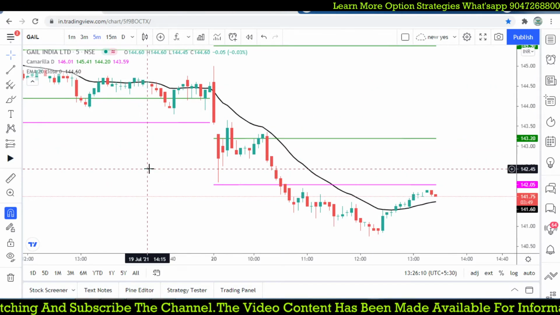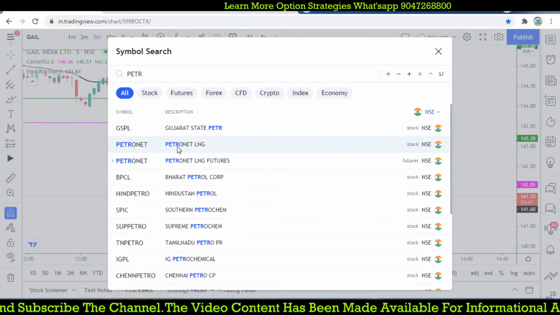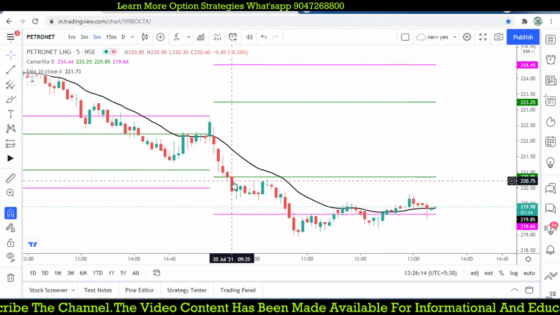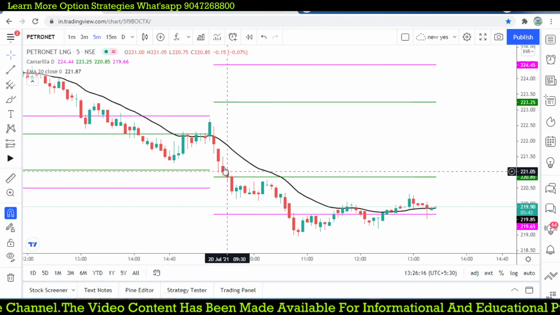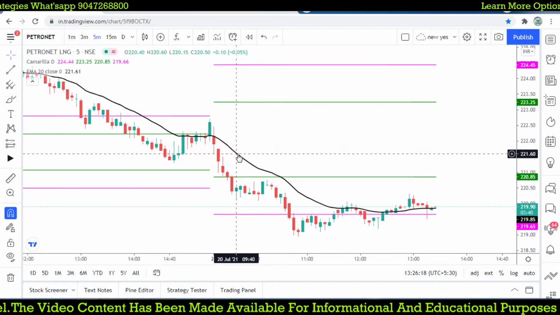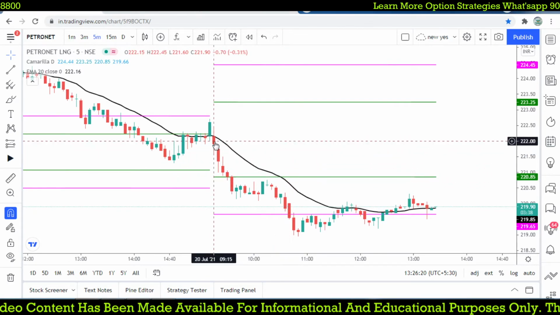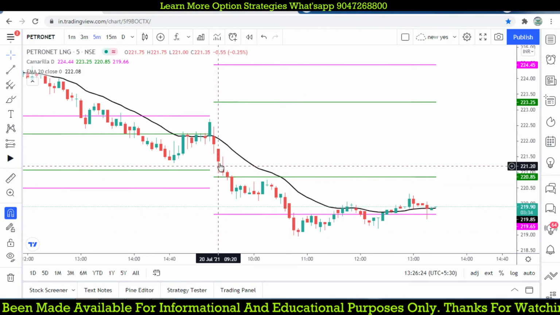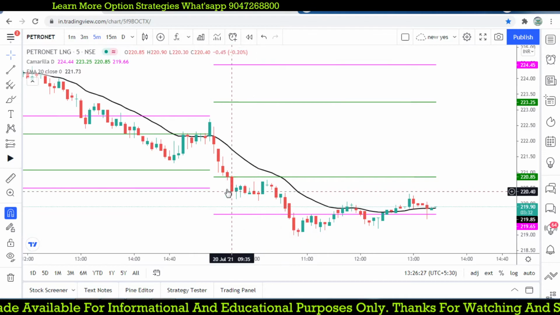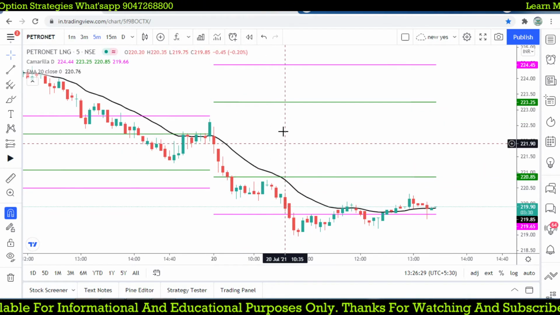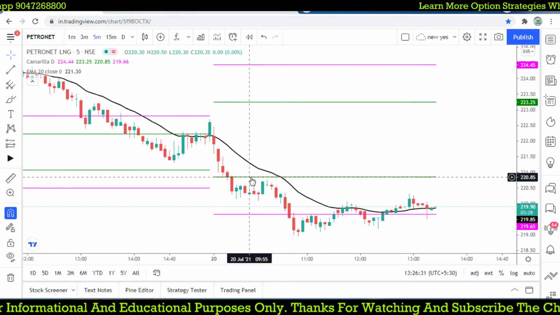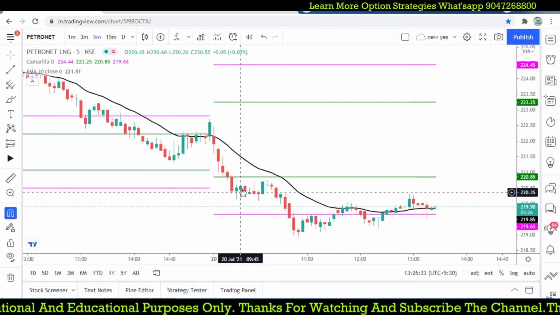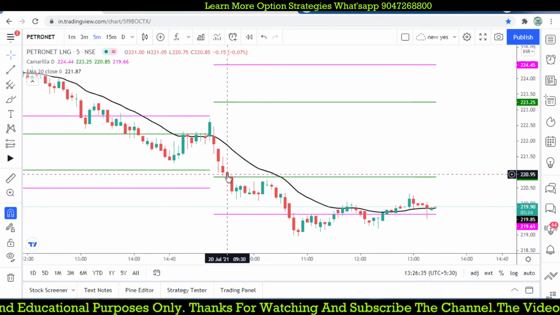And Petronet. Can you see that in Petronet we are going to focus on a buy opportunity here, but the market is going down from the beginning itself. The moving average is sloping downwards, so it clearly tells you the direction. But we are focusing on buying low and selling at a higher level. So this is our buy point and this is our sell point. So we didn't get a trade opportunity.